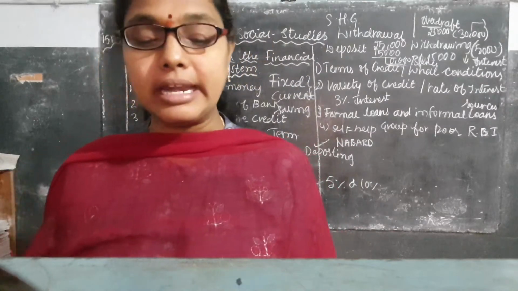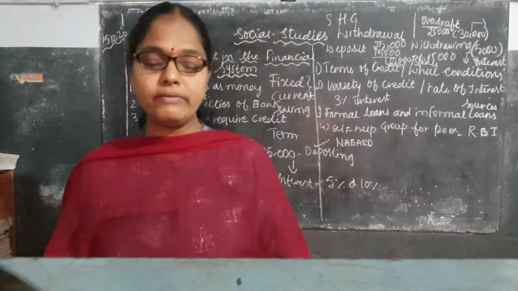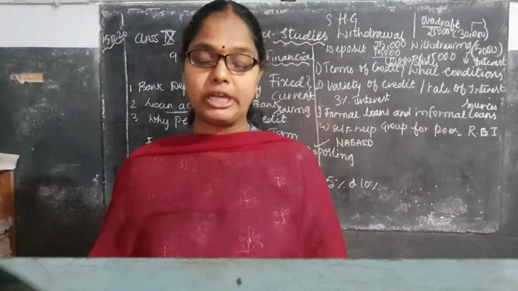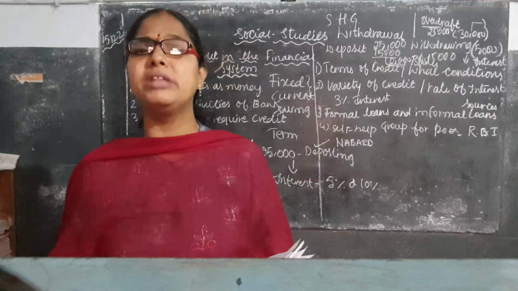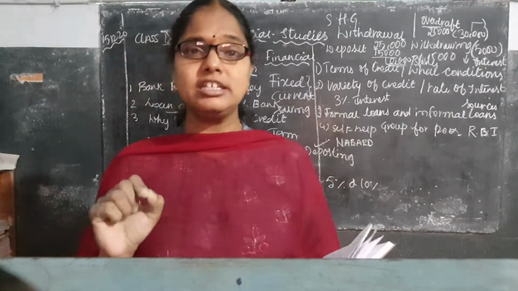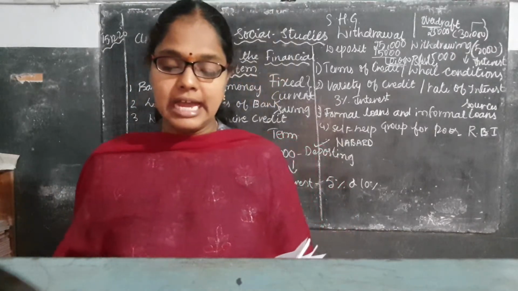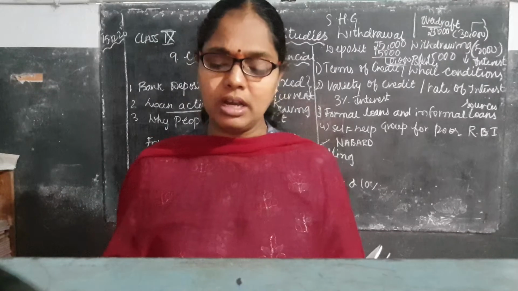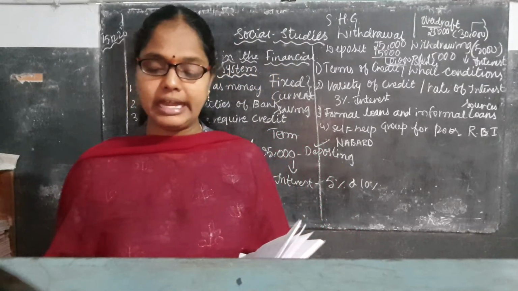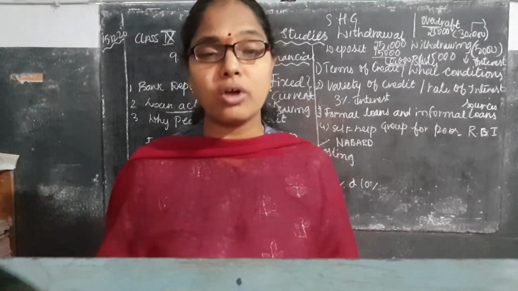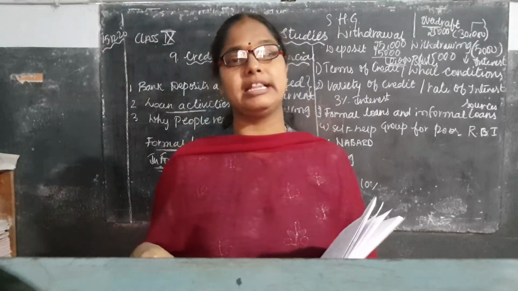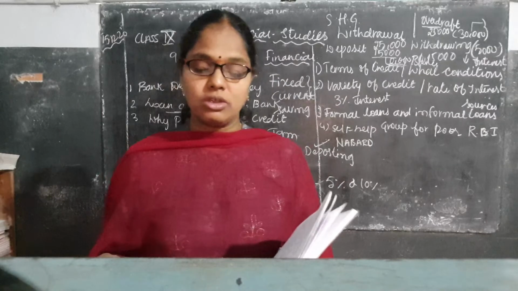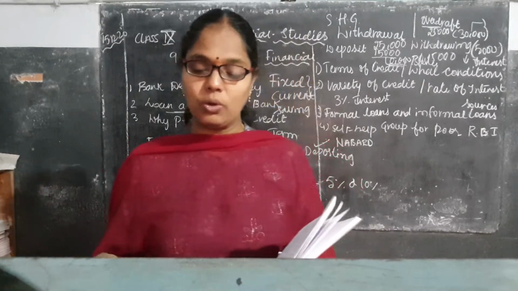So here, who will be running this? Generally the women will be running the self-help group, a term rotation process, with a low rate of interest. In the self-help group they may charge interest, but at a lower rate. Neighbors will pool their savings, and the needy will take loans from the self-help group, that is, the SHG.